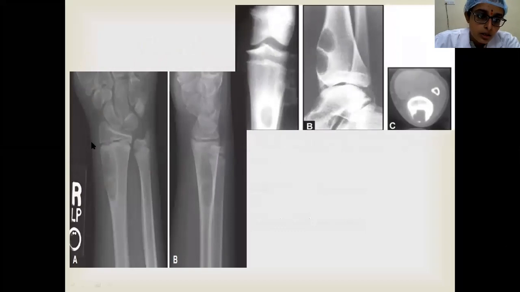So coming to the radiological features, it is usually an eccentric lytic lesion, and in occasional conditions there will be expansion of the surrounding cortex, and bite-like lesions are seen. See, it is appearing as two hemispheres. So this sort of appearance as two hemispheres is called bite-like lesion.